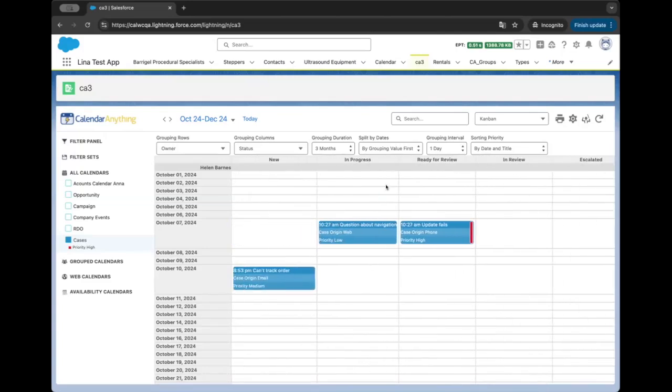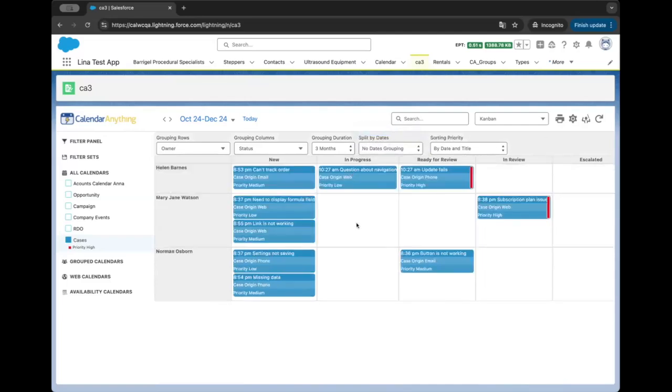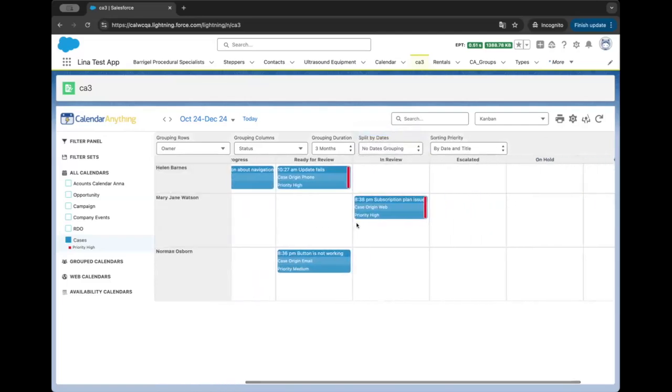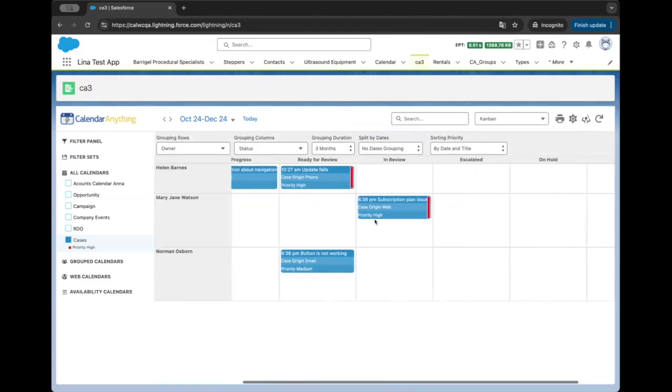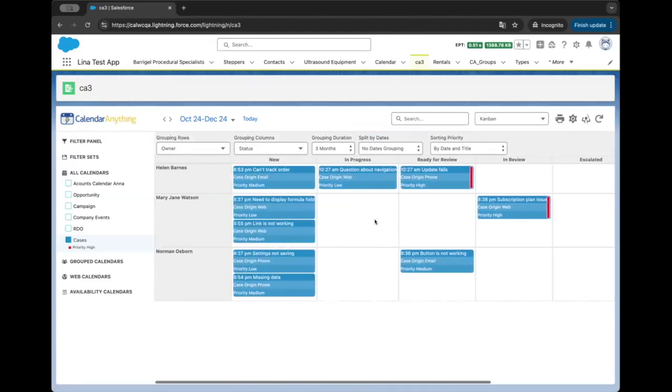Again, as I mentioned before, if you're interested in testing this, we encourage you to do so in a sandbox. Version 1.116 is now available on the App Exchange, so you can go ahead and start testing Kanban. And of course, if you have any questions or you're not quite sure how to set it up, please feel free to submit a case at calendaranything.com.